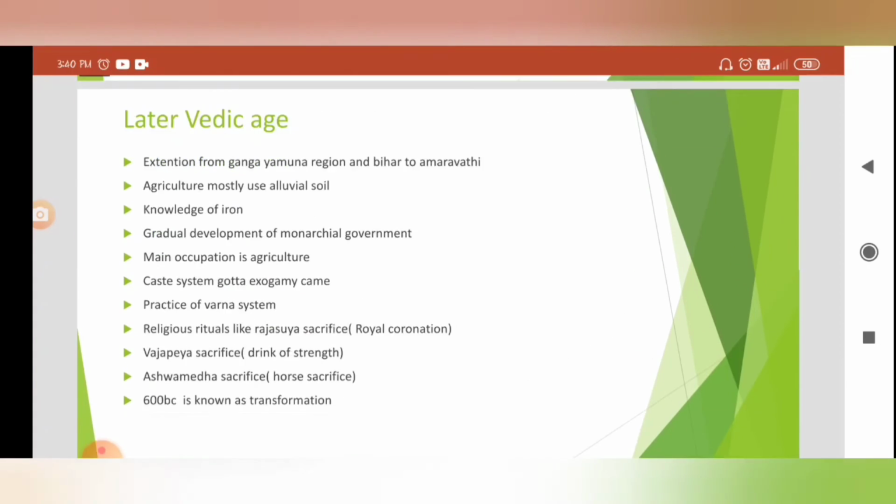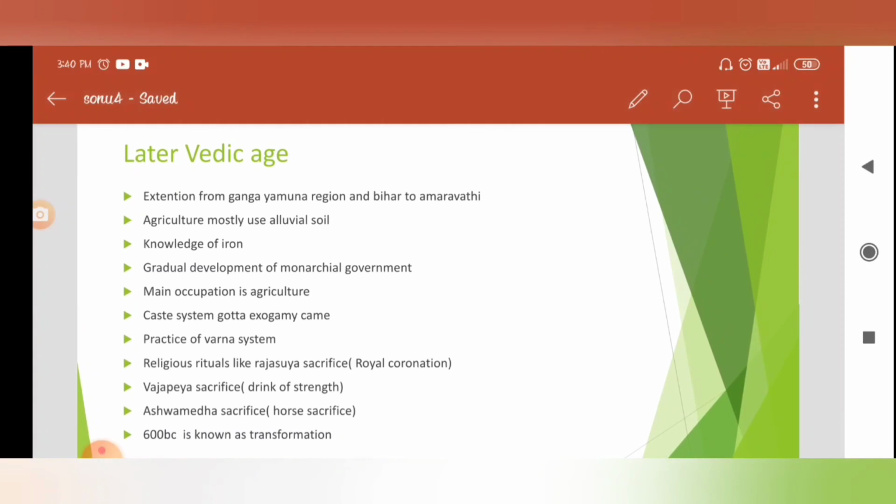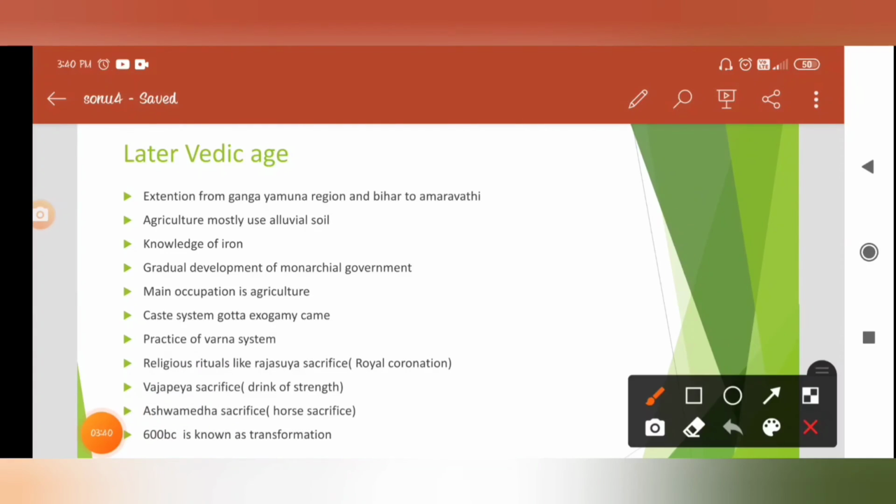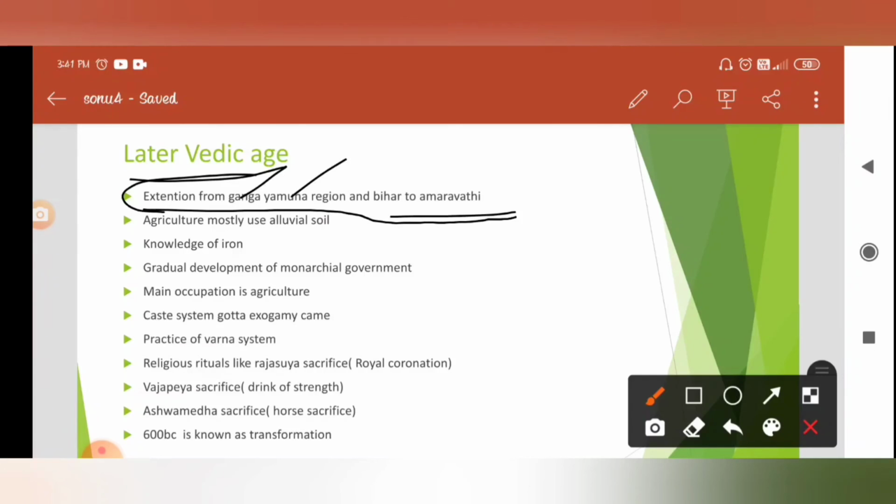Next is the later Vedic era. Later Vedic age can be seen as an extension from the Ganga Yamuna region and Bihar to Amaravati. People mostly practiced agriculture in alluvial soils.